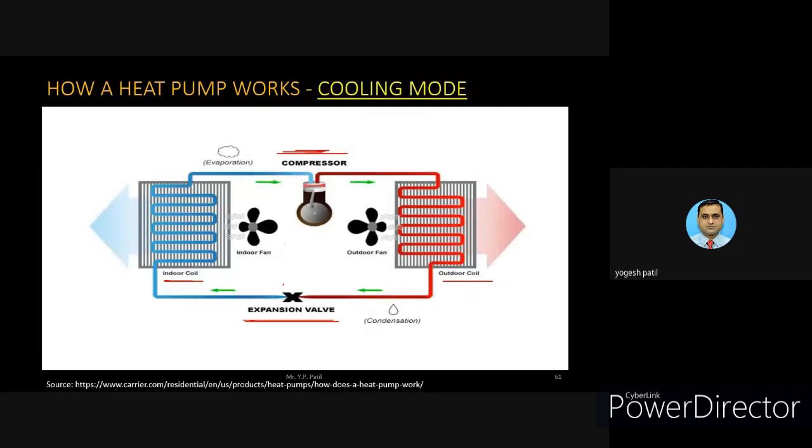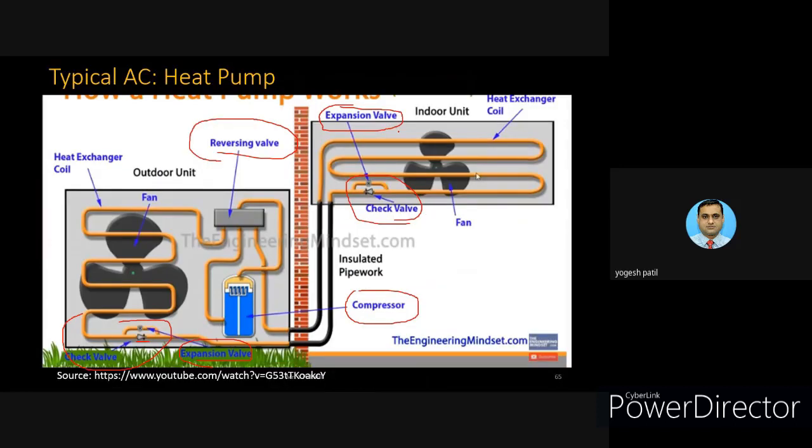You can see here the compressor is placed between the indoor coil and the outdoor coil. And the expansion valve is placed between the outside coil and the inside coil. Here the inside unit is shown on the right side, and the outside unit is shown on the left side. That is the only change. So this compressor is placed between the inside unit and the outside unit. Right to left, the compressor is placed, and the expansion valve is placed between the outside unit and the inside unit.